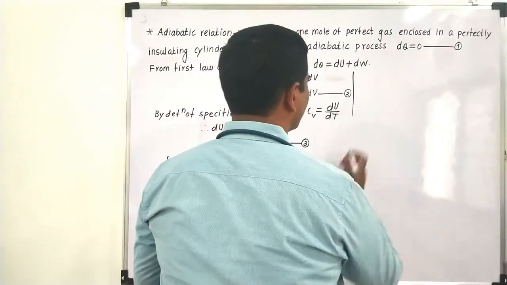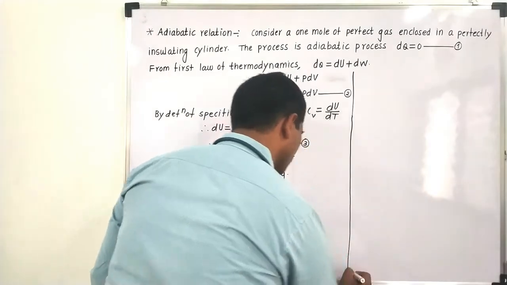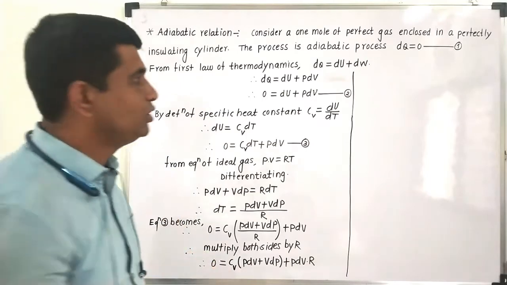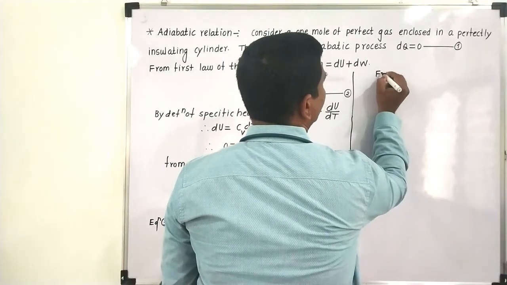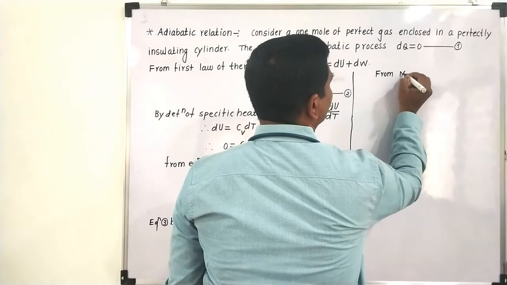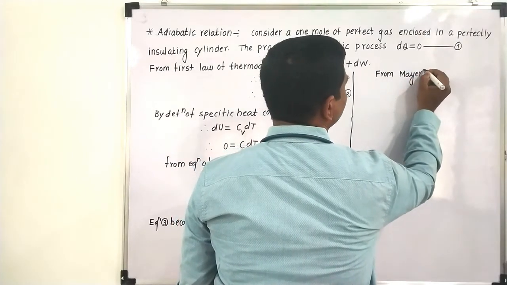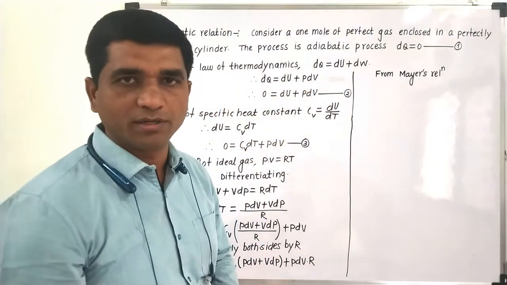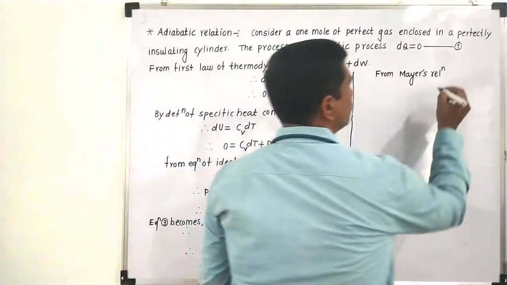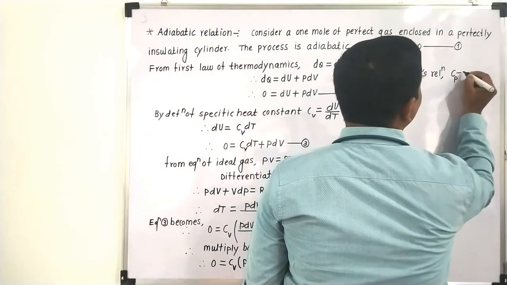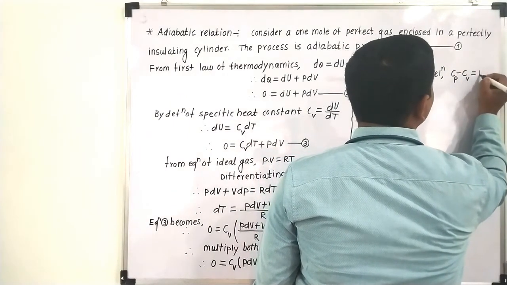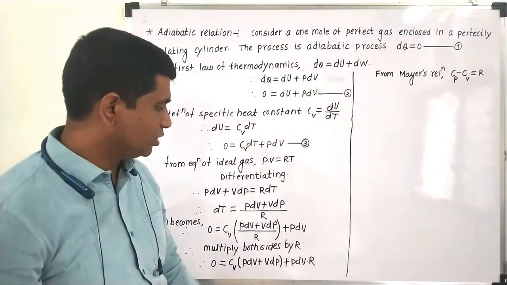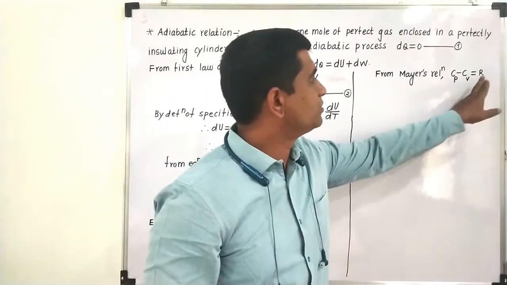Now next, here it is R, which is the molar gas constant. Now we know from Mayer's relation, which is the relation between the specific heat at constant pressure and the specific heat at constant volume, that Cp minus Cv is equal to R. This is Mayer's relation between the specific heat at constant pressure and the specific heat at constant volume. So instead of this R, we will substitute these values.